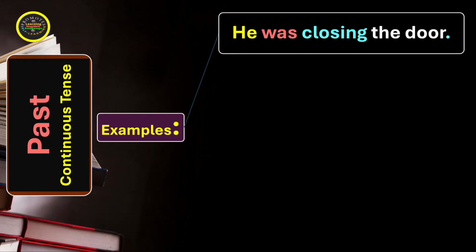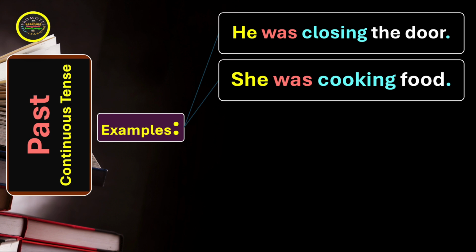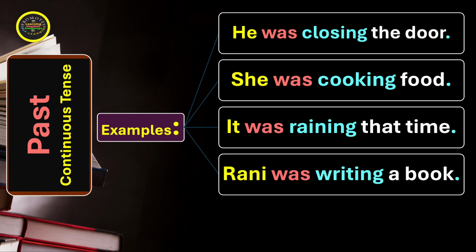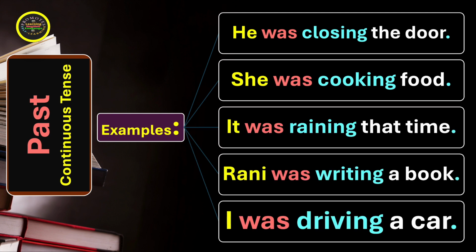He was closing the door. She was cooking food. It was raining that time. Rani was writing a book. I was driving a car.